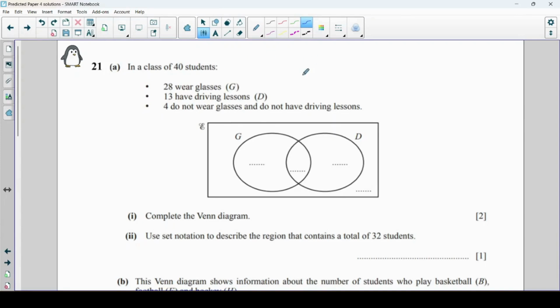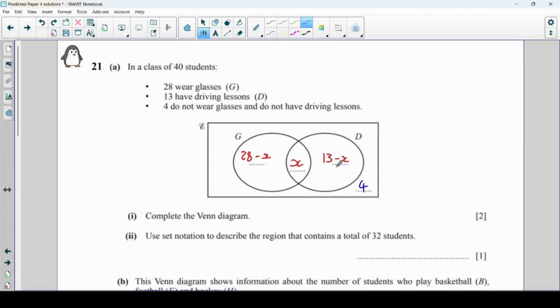There will almost certainly be some kind of Venn diagrams question. This first part, we're going to need to fill this in. What I always tell my students is start from the middle of that Venn diagram. Now there's not really anything that we can put in the middle, so for now I'm going to put an x here. That means that this part, the glasses part, must be 28 minus x. Whatever that thing is here, if it's 3, then there's only 25 left in this bit. Okay. For this side, that's going to be 13 minus x. And this one here, we know that that one's 4. Okay, so actually we can write that one in. Let's do it in blue there. That's 4.